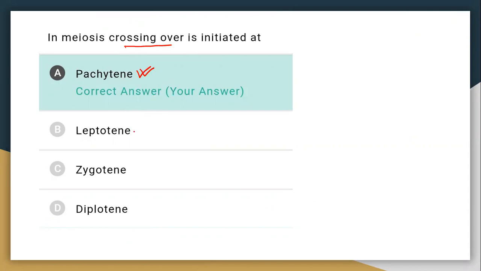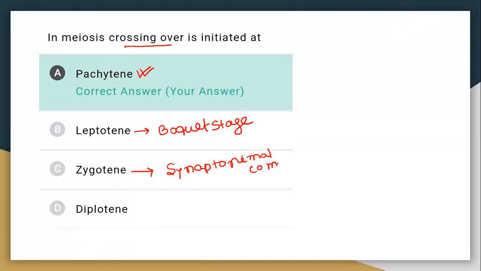During the leptotene stage, the bouquet stage forms. During the zygotene stage, the synaptonemal complex forms, and during the diplotene stage, chiasma formation occurs. These are the major important steps that occur during meiosis prophase 1. So option A is the correct answer.